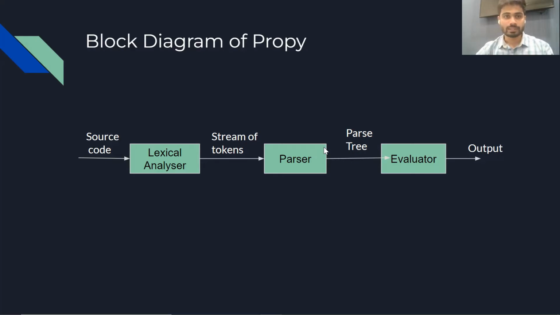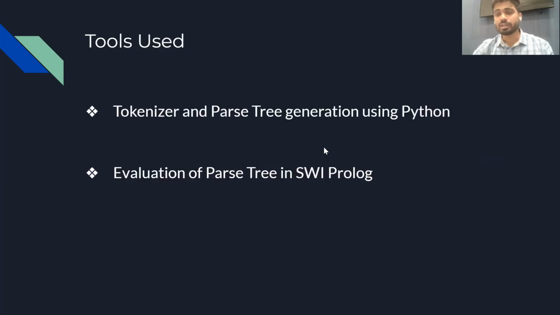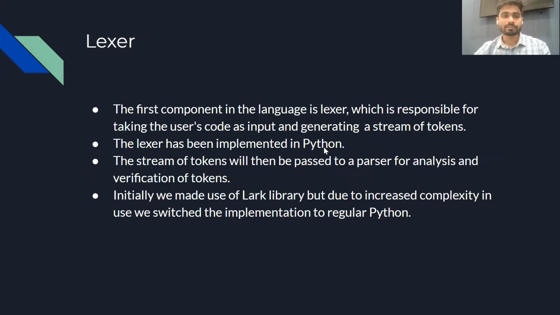Okay, so that was the design of our programming language. Tools used: we have done tokenizer and parse tree generation using Python, and the evaluation of the parse tree is done using Prolog. So now moving on to the first step of the compilation, that is the lexical analyzer. We have implemented a tokenizer in Python. It's a very basic script. And now I'll show you guys the code along with how tokens are generated.